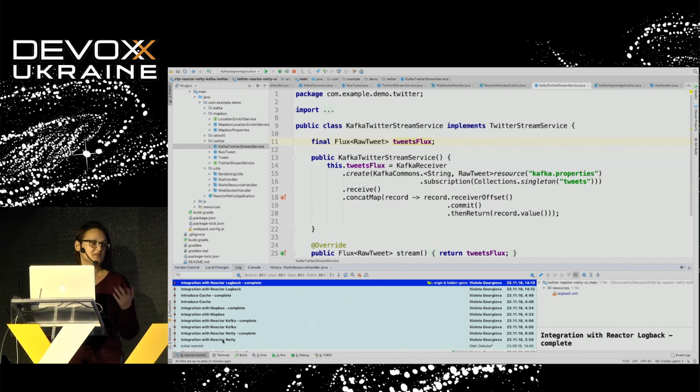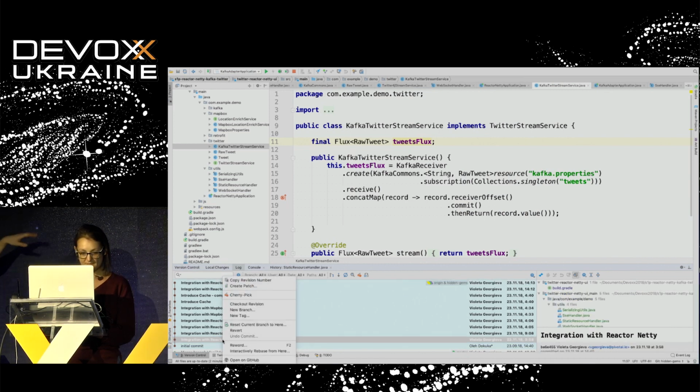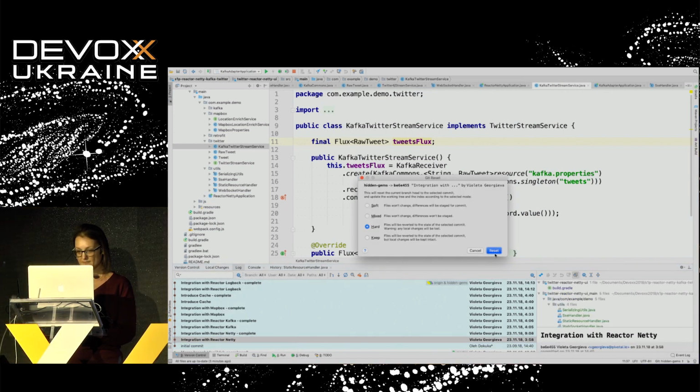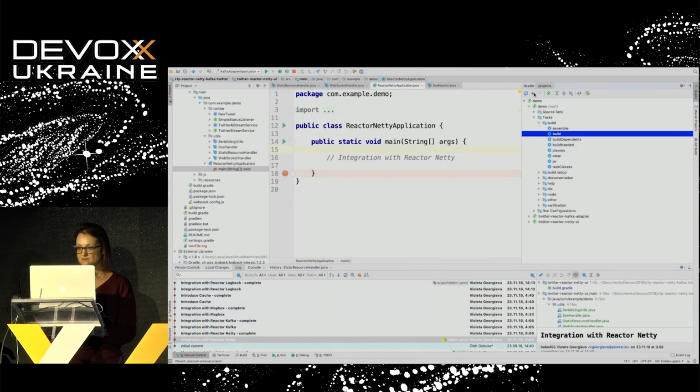We prepared our repository for a demo application with commits. Every commit is related to some functionality that we want to explain to you. So now I will switch to this one that will show you Reactor Netty. Also, we are going to share the whole code base at the end of the presentation, so you will be able to play at home with this amazing technology.